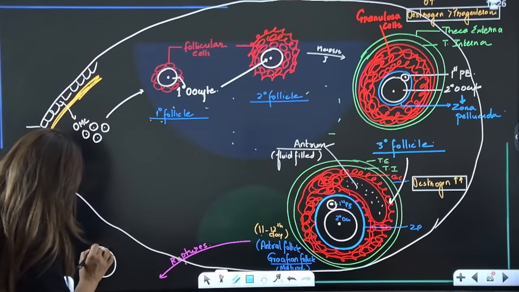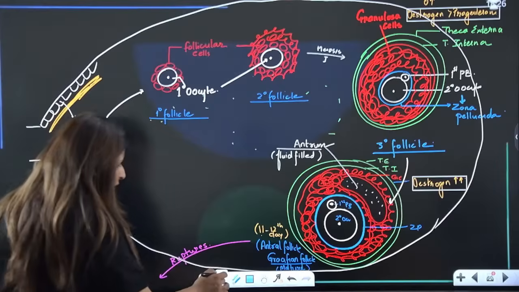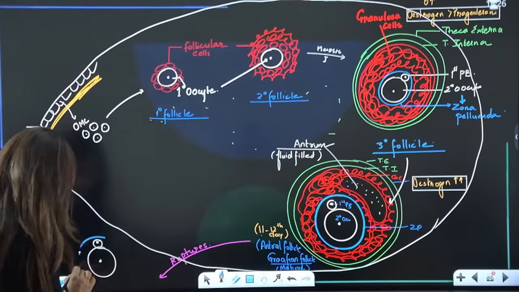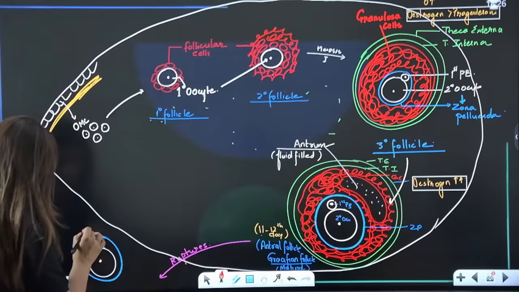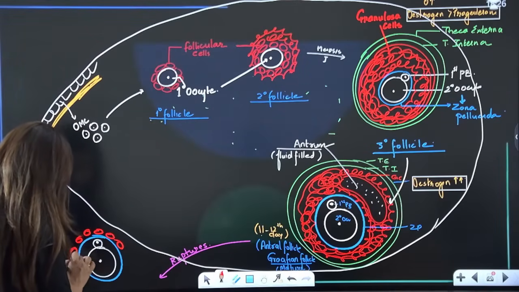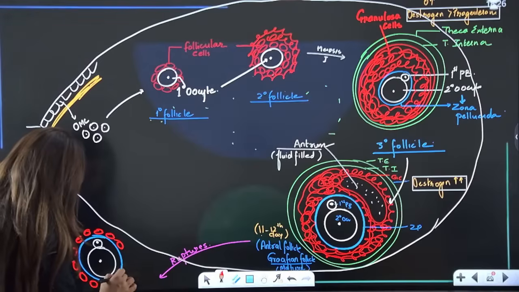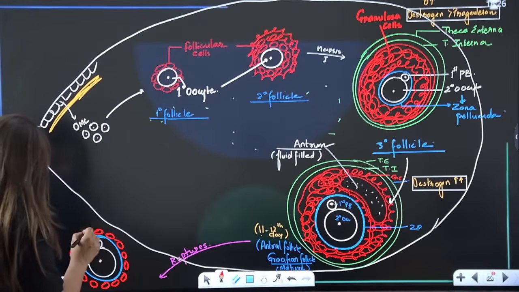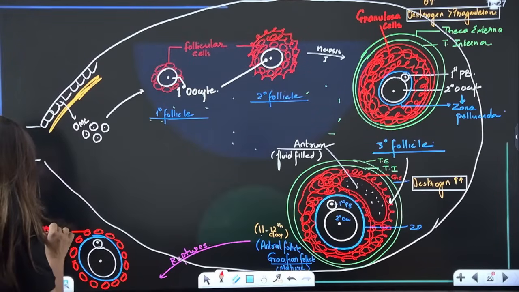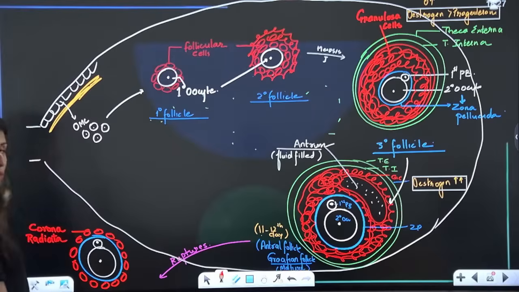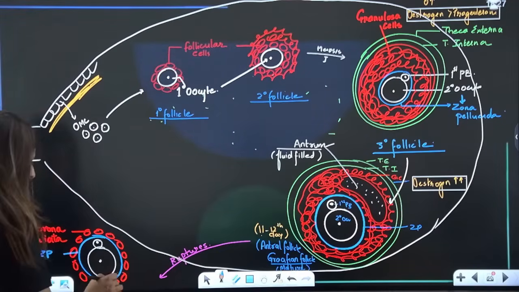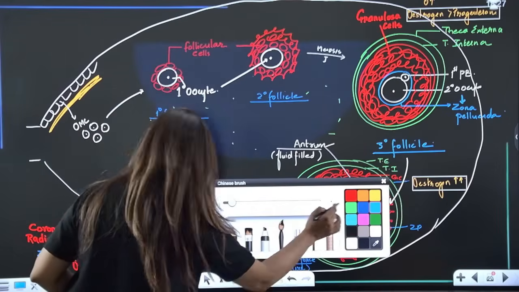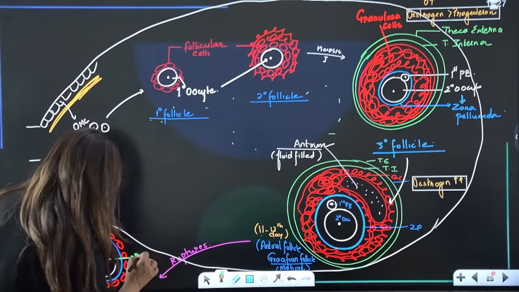Secondary oocyte will come out along with the first polar body, along with the zona pellucida which has been secreted, right? And some of the granulosa cells like this. These are the granulosa cells. But now, because they form an outer structure, we call them corona radiata. These corona radiata are derived from granulosa cells. It does have this blue colored layer called zona pellucida, and we understand this is the secondary oocyte and first polar body.